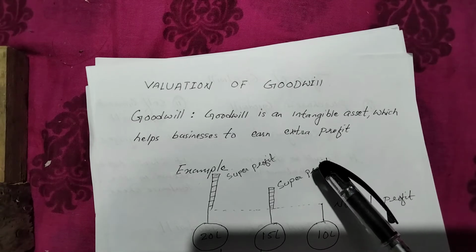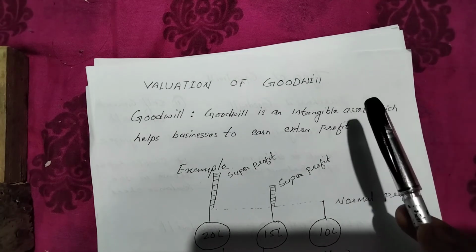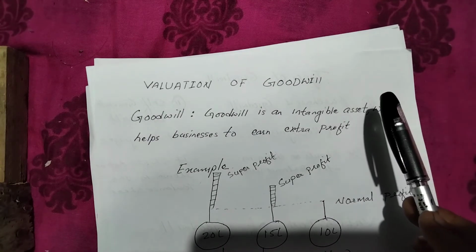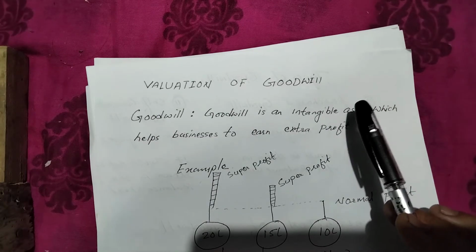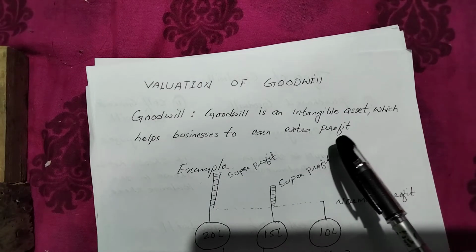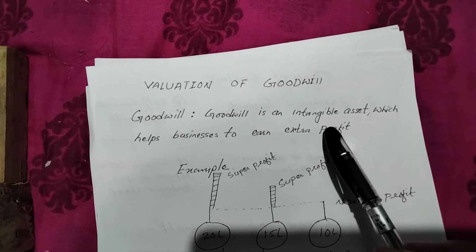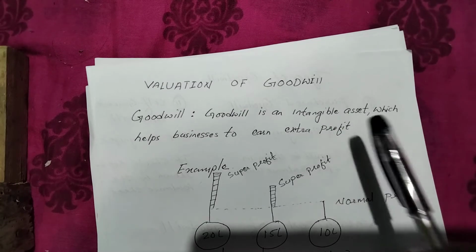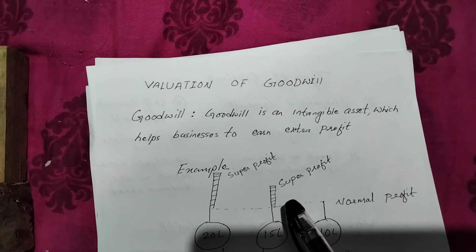And when there is an amalgamation between companies, or a merger, or an absorption of one company by another company, at that time you have to calculate and value the goodwill.